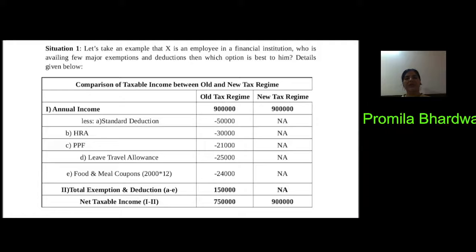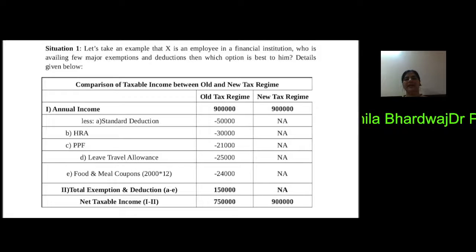PPF under section 80C, he may get an exemption of 21,000 if he is investing only 21,000 in PPF, or leave travel allowance is 25,000. And food and meal coupons are also available, which he is getting from his organization, and the total deduction may go to 1,50,000. This is only available in the old tax regime, not in the new tax regime.